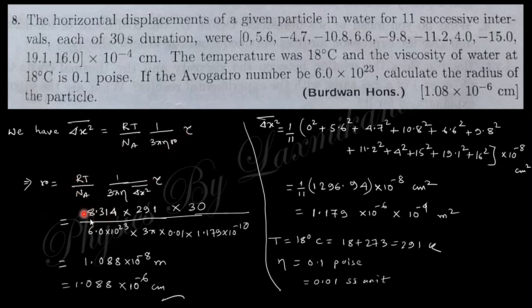So the values: gas constant 8.314, Na is the Avogadro number, temperature is 18 degrees centigrade converted into Kelvin, 291, and tau is 30 seconds, 3 pi eta is 0.1 pi, so in SI unit 0.01, and delta x square can be calculated like that. Square each value, add them and divide by 11. There are 11 successive intervals, so that gives the average value, right? So if you put these values, you can easily find this answer.